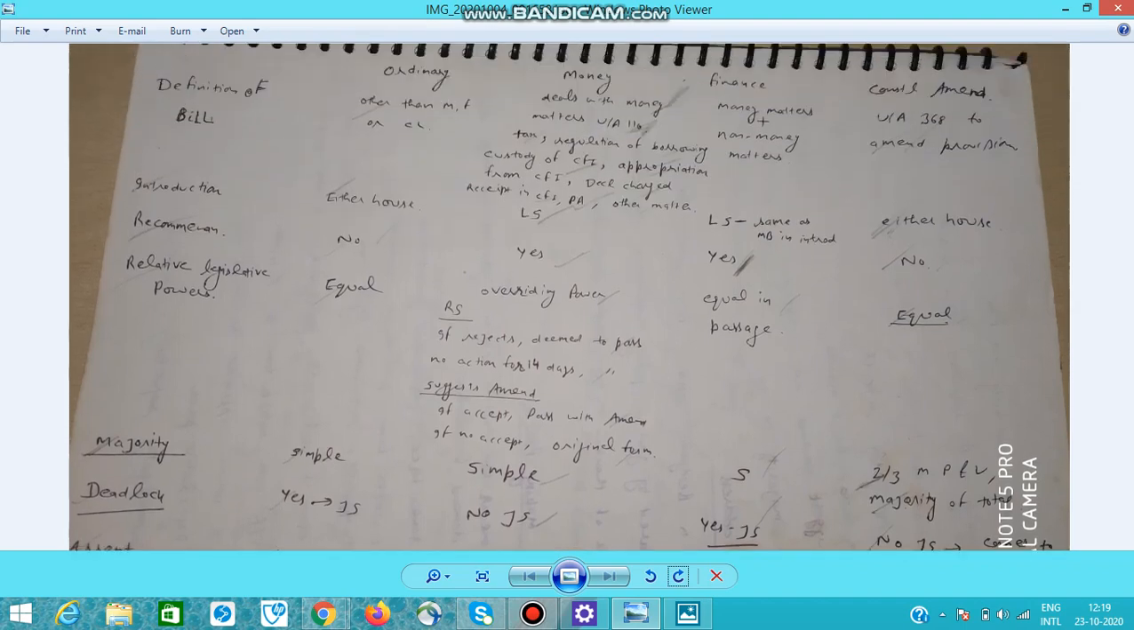But Rajya Sabha can suggest amendments. If Lok Sabha accepts those amendments, then the bill is passed with those amendments. If Lok Sabha rejects those amendments, then it's passed in original form. Simple majority is required for passing a money bill. No joint sitting. There is no provision of joint sitting for money bill. And by convention, president gives his assent. He doesn't withhold his assent, or he doesn't send it for reconsideration.